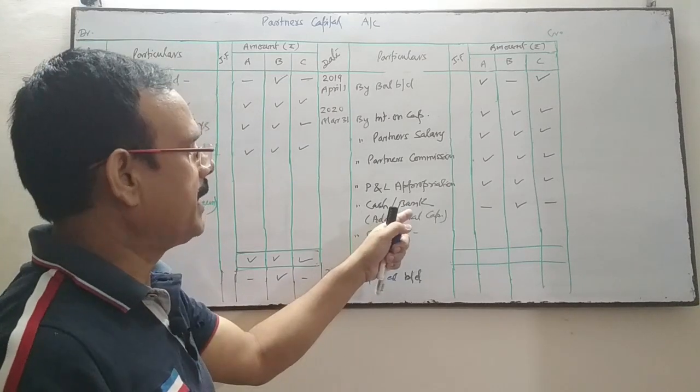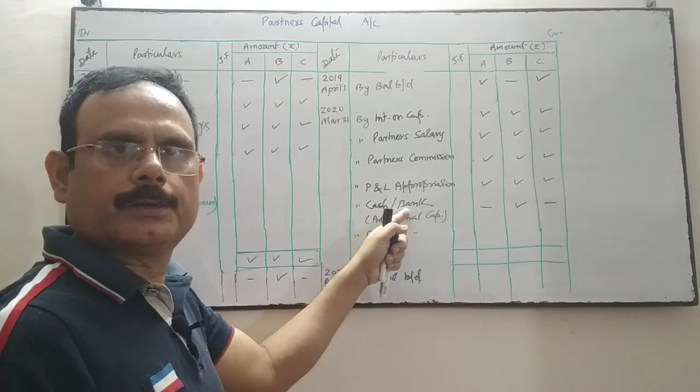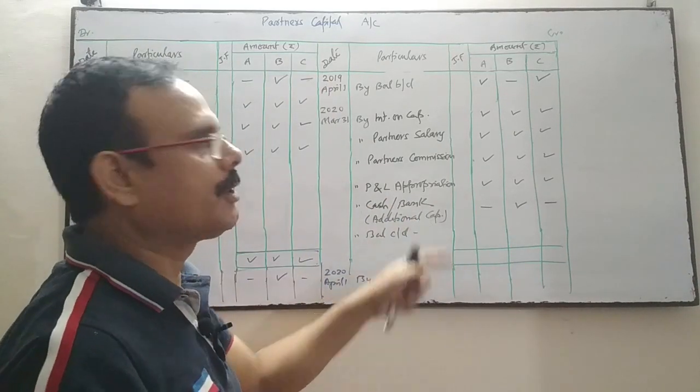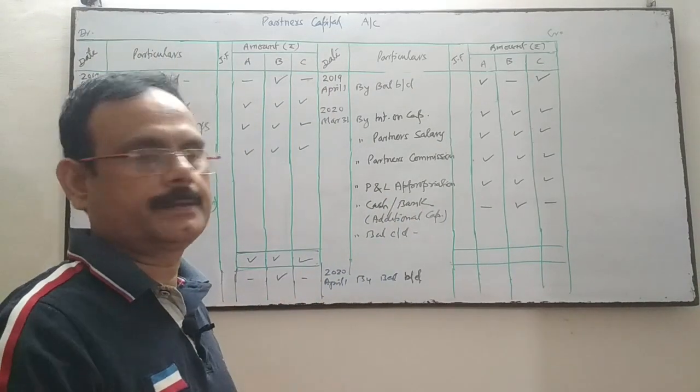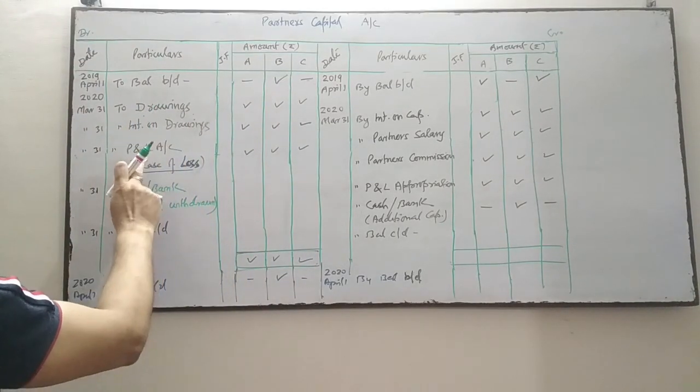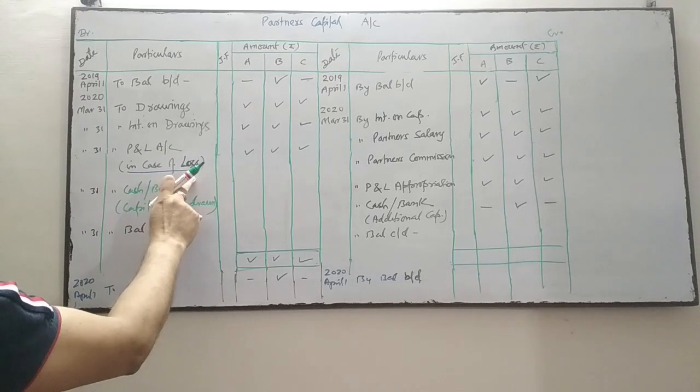This amount was reflected when the capital was fixed. This amount was reflected in the capital account. Here it is also reflected in the capital account when the capital is fluctuating. This side, drawings, interest on drawing, profit and loss account in case of loss.